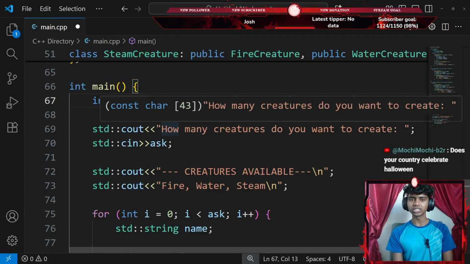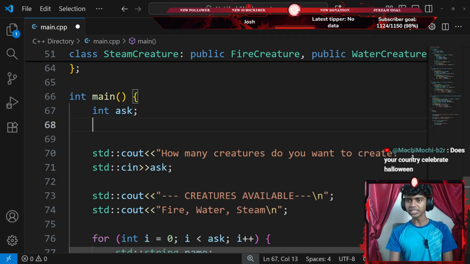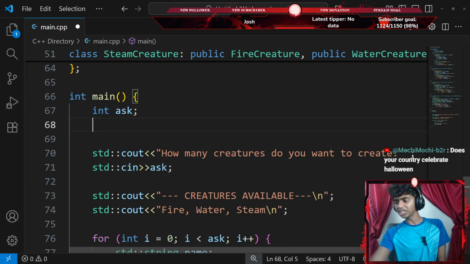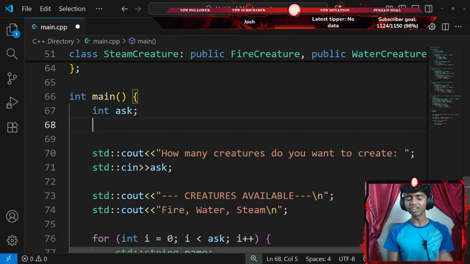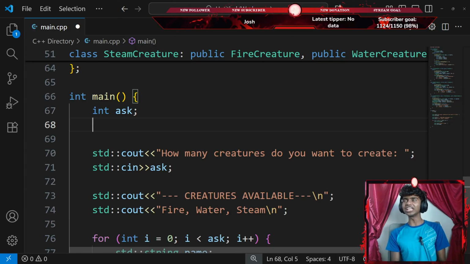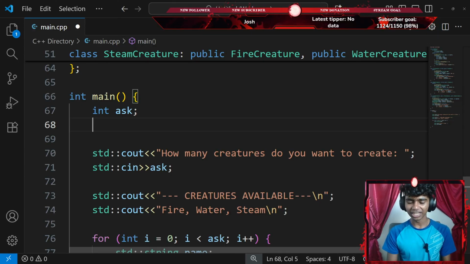Okay, does your country celebrate Halloween? Honestly, I feel like yeah, they do. I mean, currently I don't have any plans for Halloween. That said, guys, I might actually not go trick or treating because I've never celebrated Halloween. I rarely even celebrate any kind of festivals, guys. I feel like I should celebrate more festivals. The reason could be because I have less time.